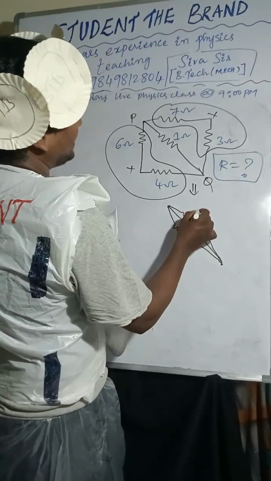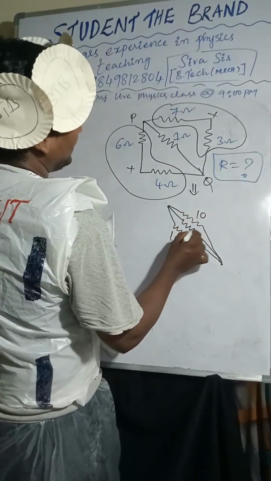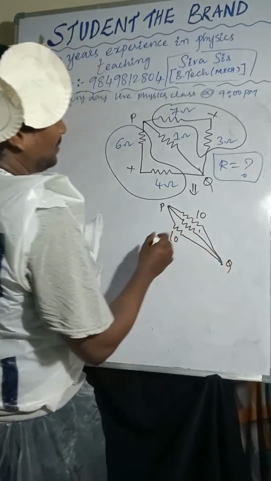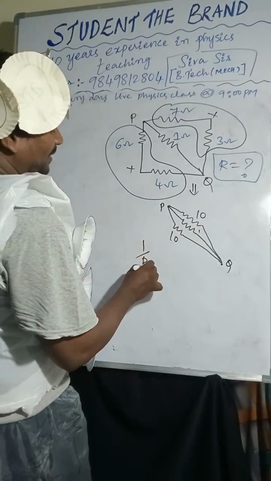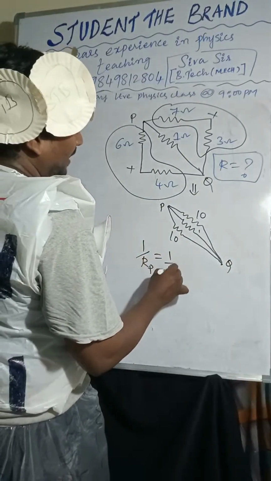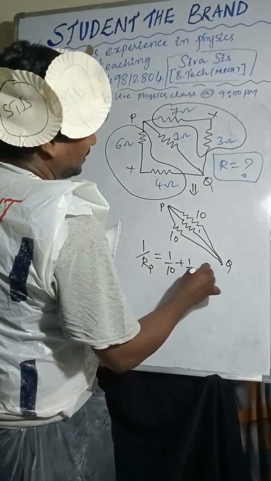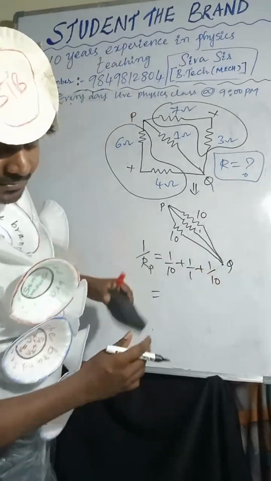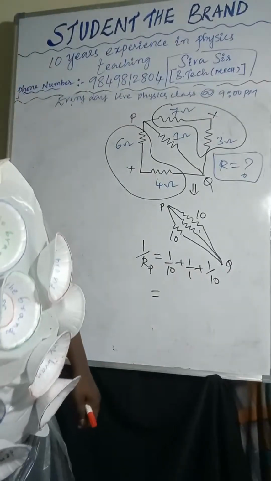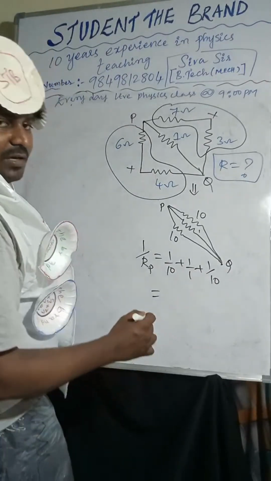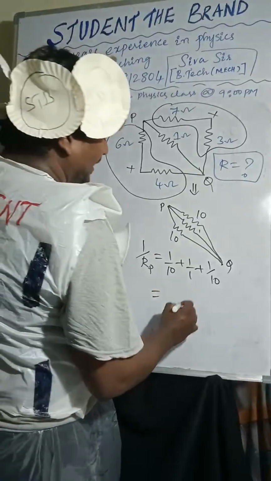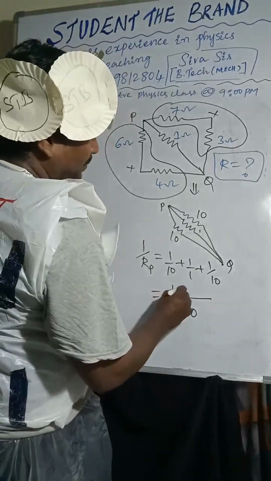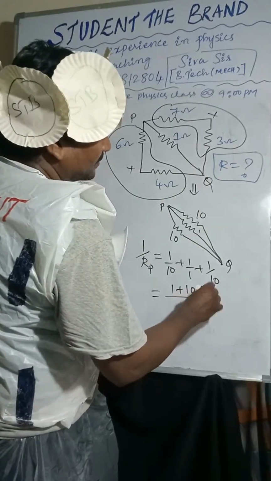So I am taking this is 10, this is 10, this is 1. So PQ. Now the formula is 1 by Rp equal to 1 by 10 plus 1 by 1 plus 1 by 10. How much is the LCM? 10 is the LCM. Now here you can take 1 plus 10 plus 1.